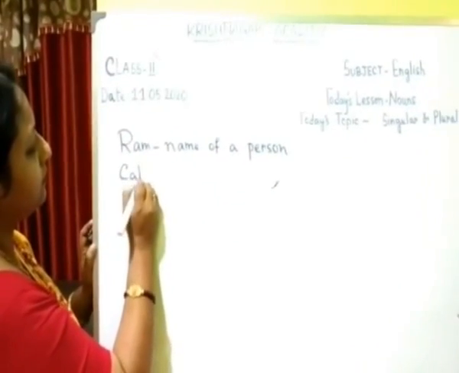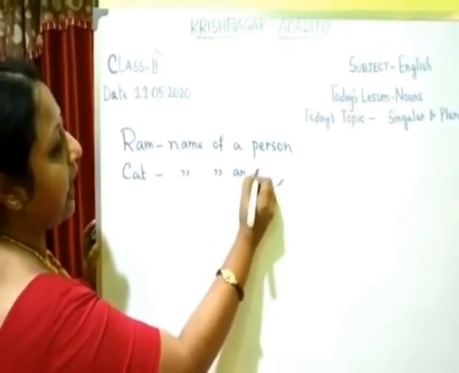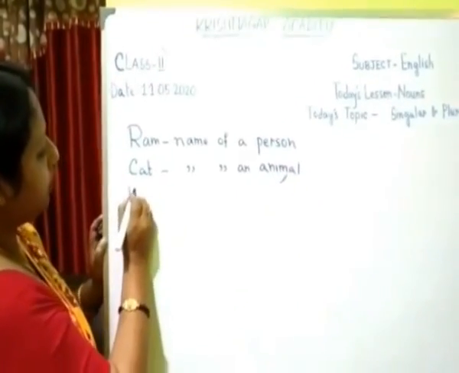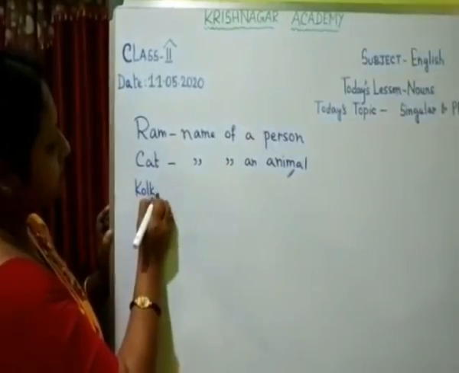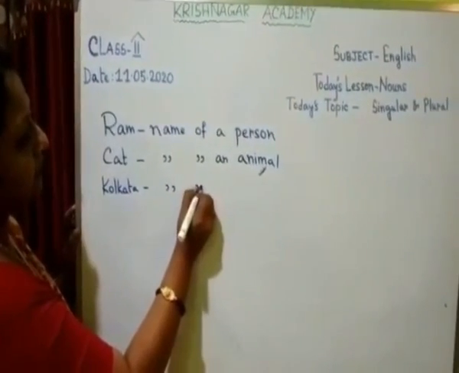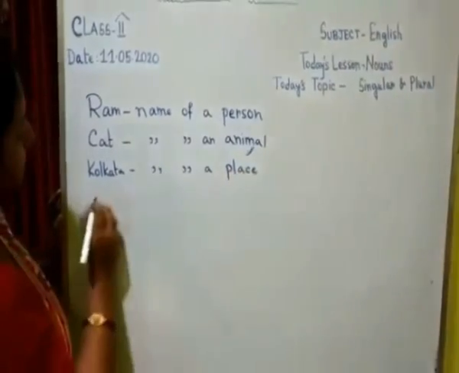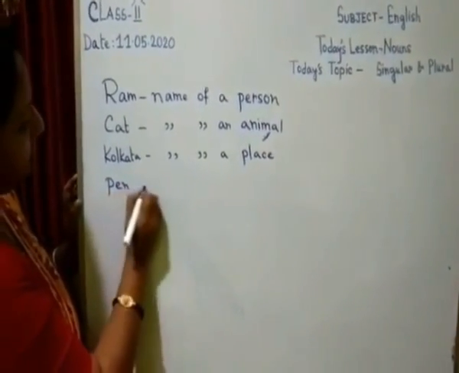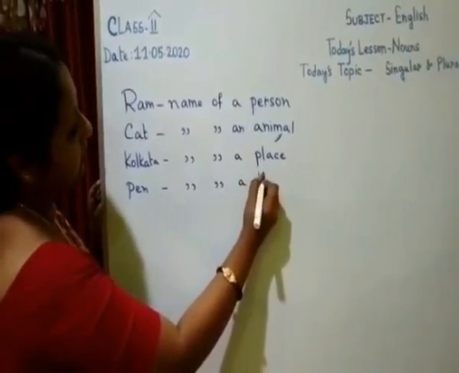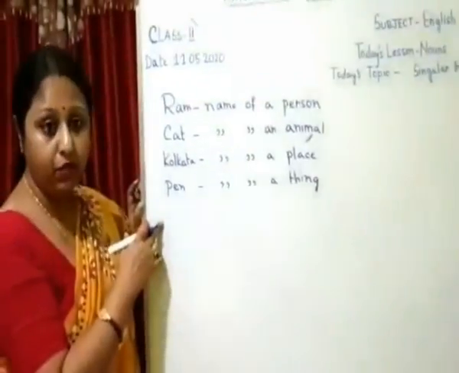Cat is the name of an animal. Kolkata is the name of a place. Pen is the name of a thing. All these are naming words.